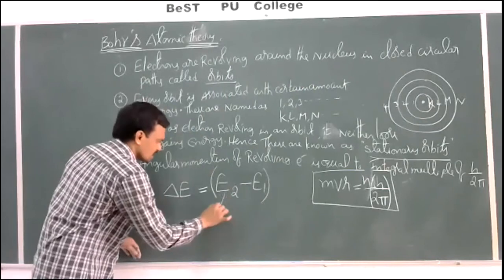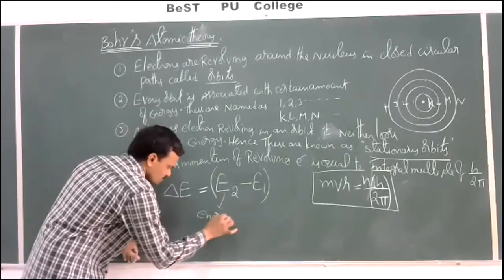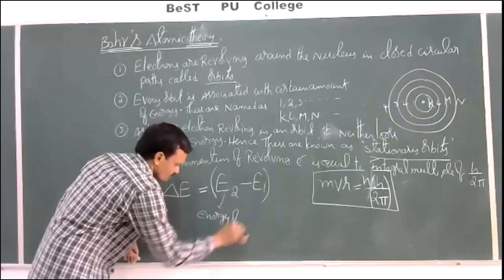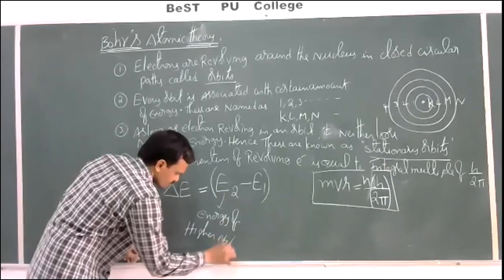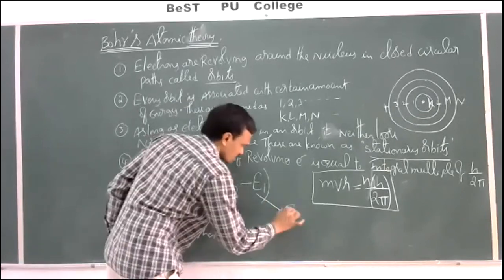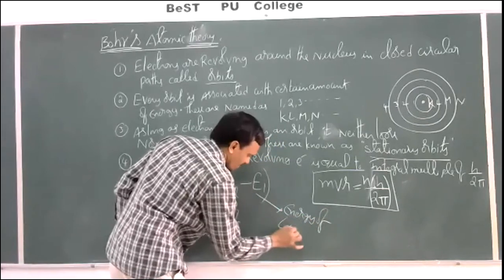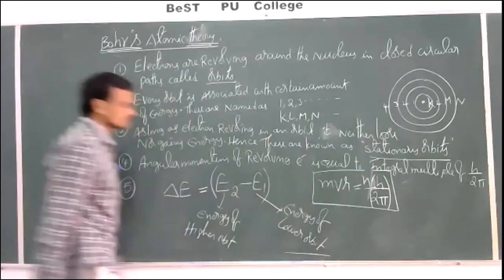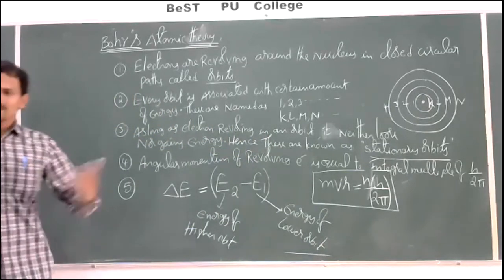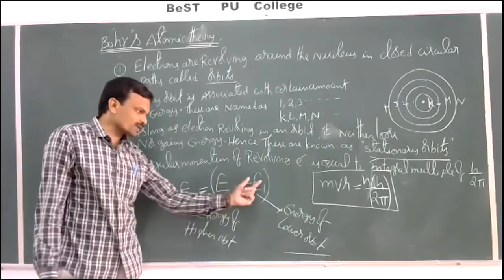What is E2 here? E2 is the energy of the higher orbit. What is E1? E1 is the energy of the lower orbit. So whether emitted or absorbed, it is the higher orbit energy minus the lower orbit energy.